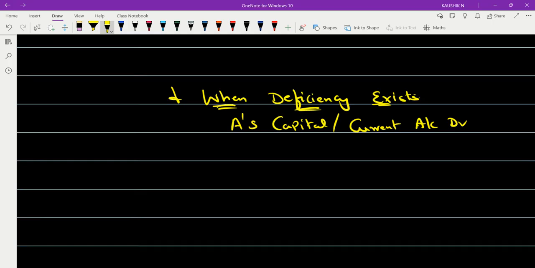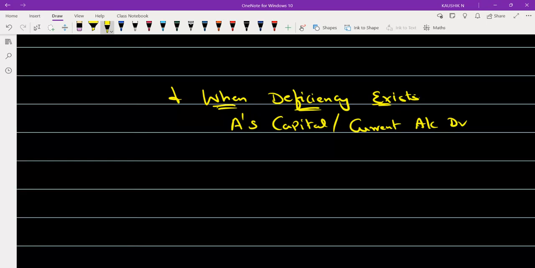From B I have not debited anything, so B will be in the credit, and even from C I have not debited anything. But here it is only the deficiency, from whom you are meeting it, from A, and to whom you are going to give it, to partner B. So in this picture C should not come in.